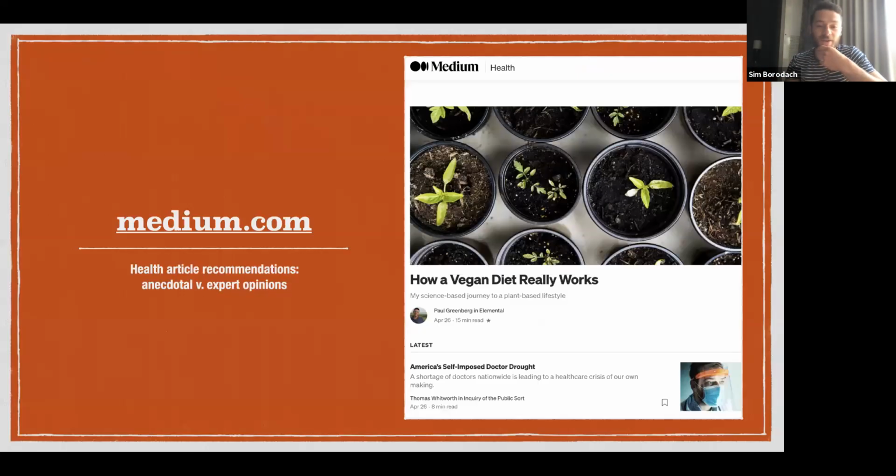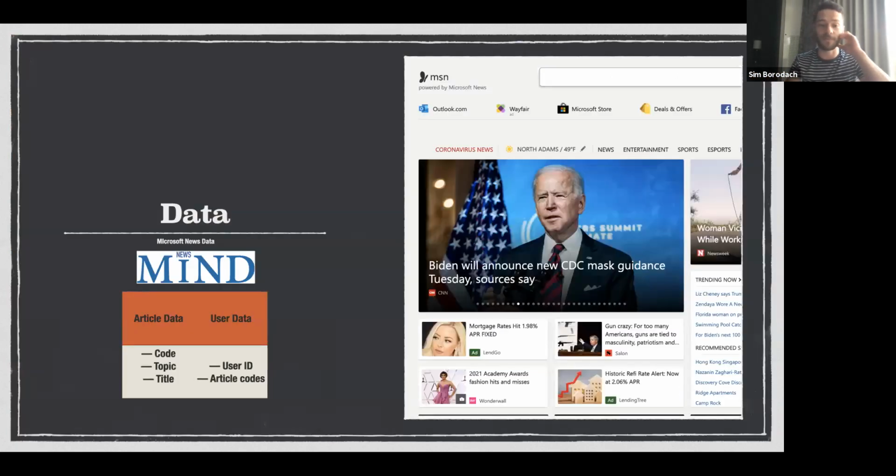I'm interested in articles from medium.com, specifically their self-health articles, and I wanted to look at the distinctions between writers that write about anecdotal stories about their own lives versus those writers that write about expert opinions. I hope to scrape data from medium.com, but unfortunately they make it pretty challenging to do so. So I pivoted to use a data set from Microsoft that I could look at similar news data and create recommendation systems this way. Microsoft provides two data sets.